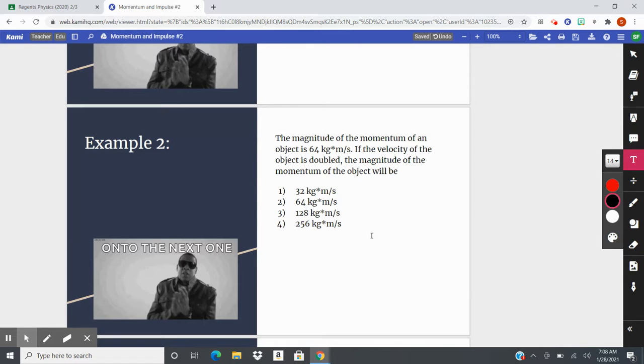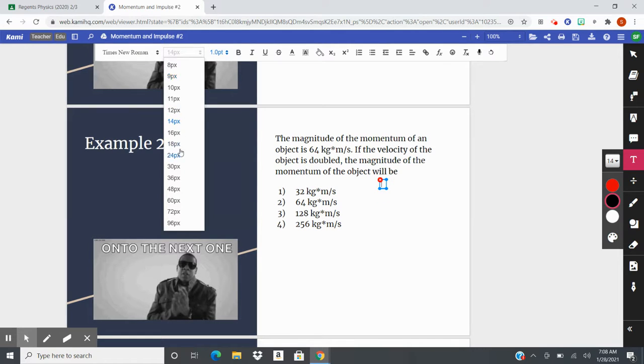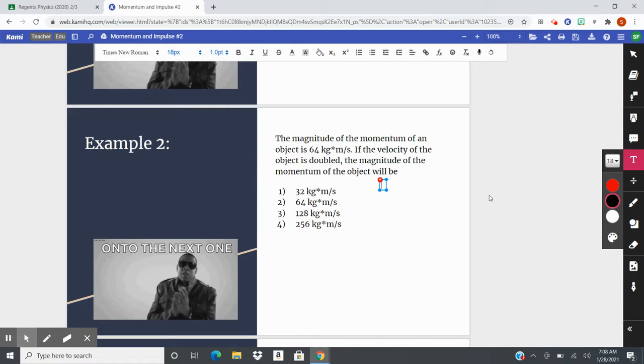Let's try example 2. It says the magnitude of the momentum of the object is 64 kilogram meters per second. If the velocity of the object is doubled, the magnitude of the momentum of the object will be what? Okay, well, let's first start off by seeing that the momentum initially is 64 kilogram meters per second.